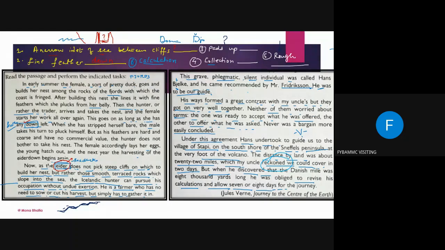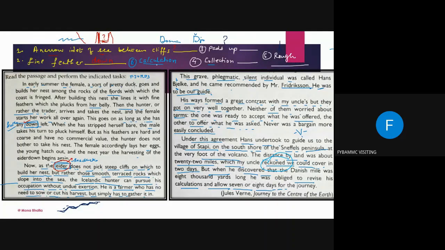So you have to reach a stage where, just by looking at the paragraph, you can understand which word means a narrow inlet of sea between the cliffs. And I just gave you a hint also when I was reading the paragraph. The answer for this is fjord.